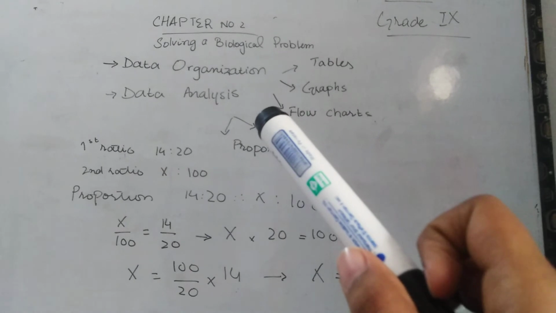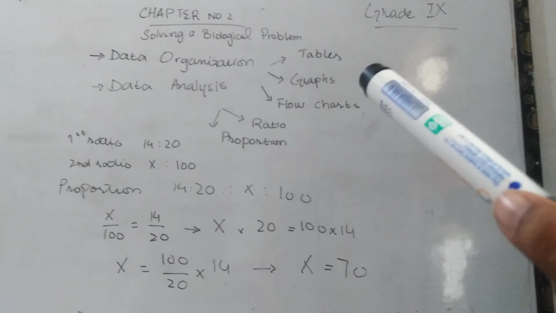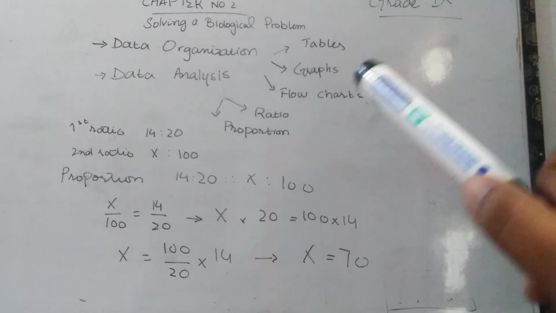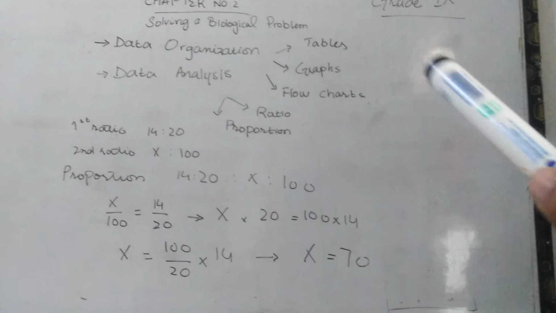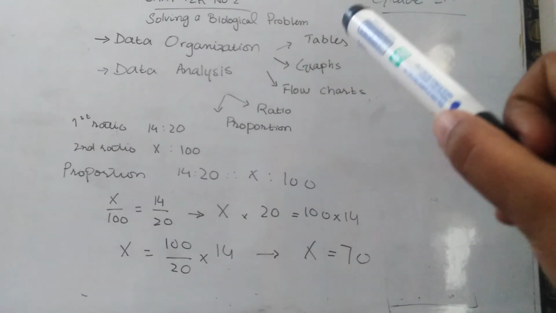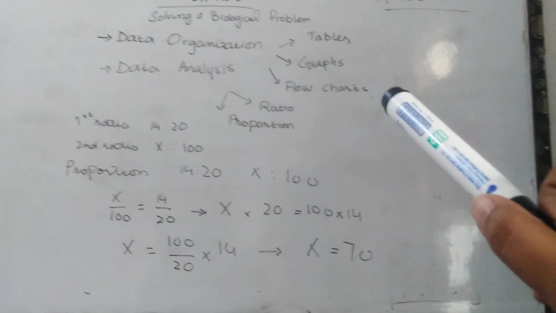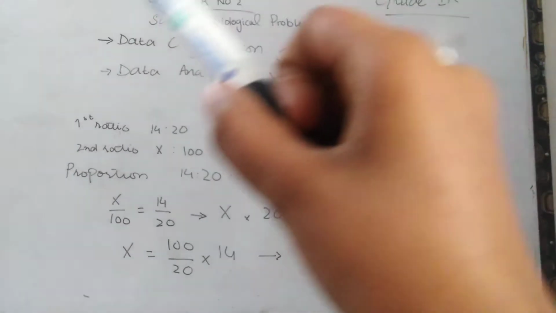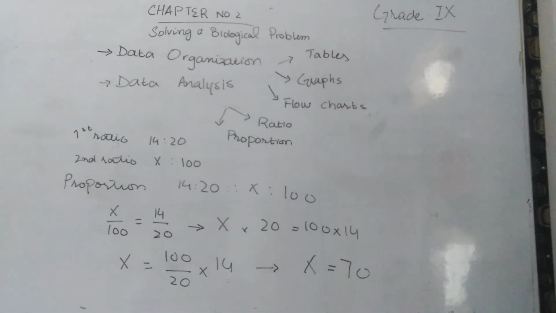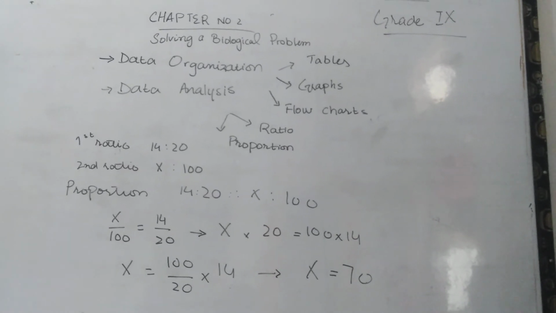We will organize data in different formats. I have mentioned them: in tables, in graphs, or in flowcharts. We will gather data in these ways. You are well familiar with tables, graphs and flowcharts too. So we will organize data in these ways. After data organization, we will analyze data.